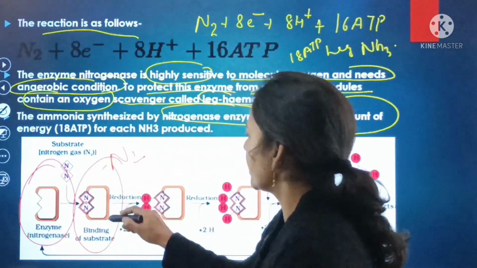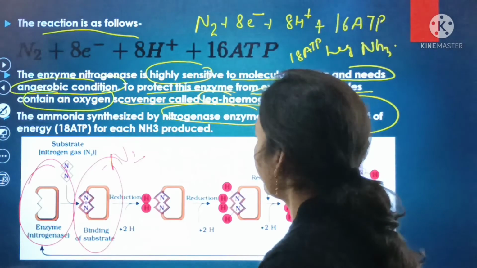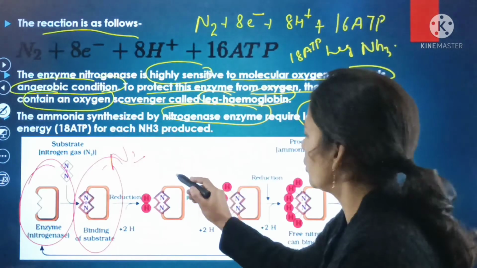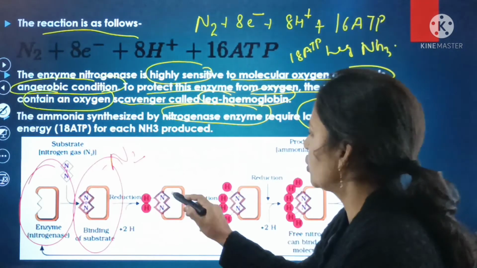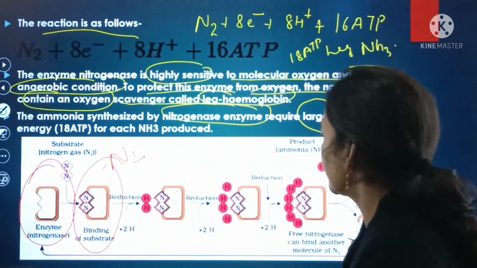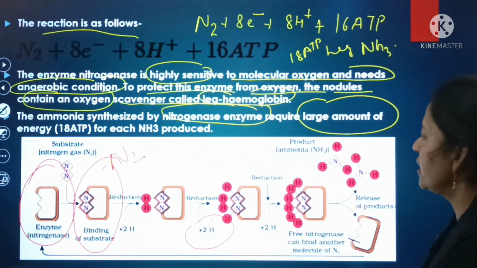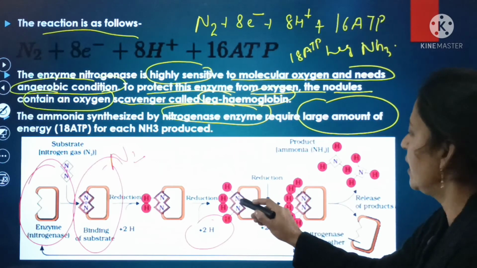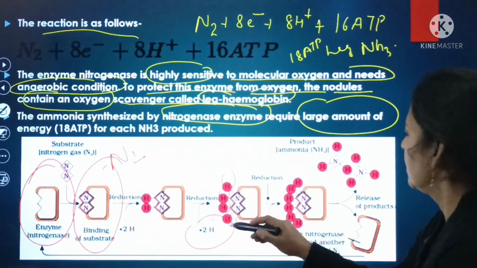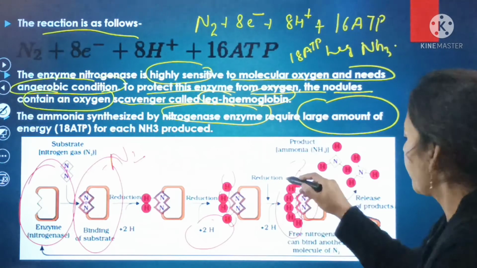This is the binding of the substrate, and next the reduction process is used, and here there is addition of 2 molecules of hydrogen. So here nitrogen is binding up with the hydrogen, and again the next process is reduction, plus 2 molecules of hydrogen is there, and here is the reduction, and nitrogen is directly binded up with the hydrogen.